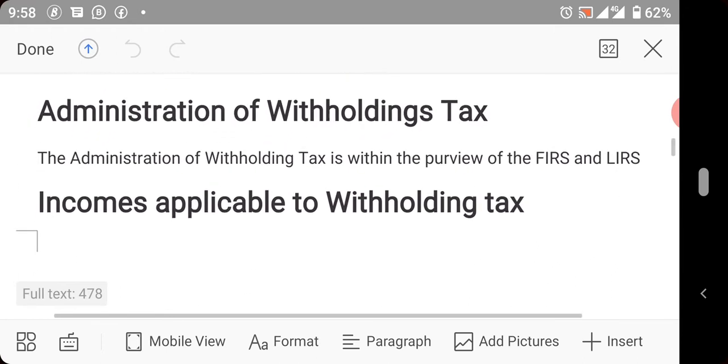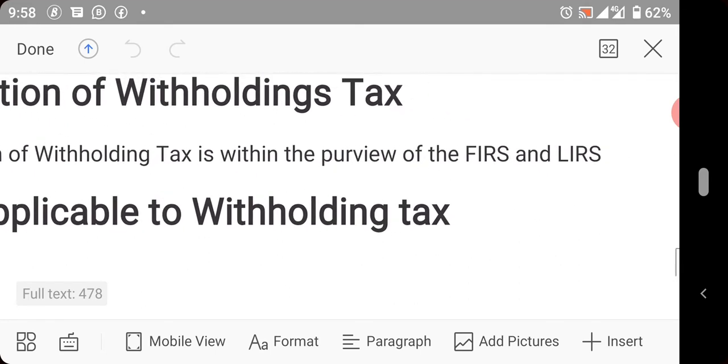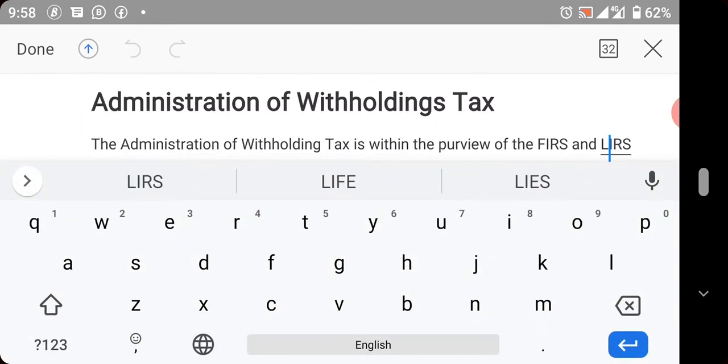Withholding tax administration is done by the two tax bodies, Federal Inland Revenue Services and State Inland Revenue Services. Federal Inland Revenue Services collects withholding tax that is due to companies, while State Inland Revenue Services collects withholding tax that is due to state government. I hope that makes sense to you.